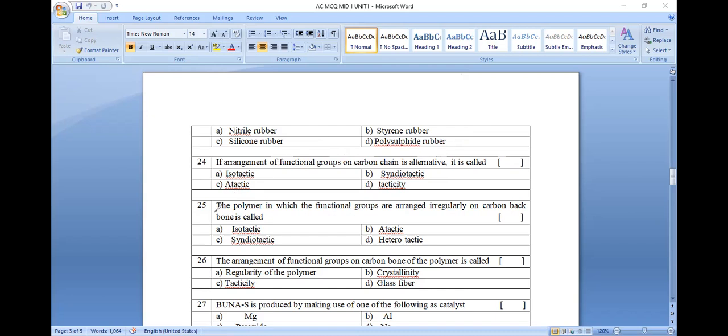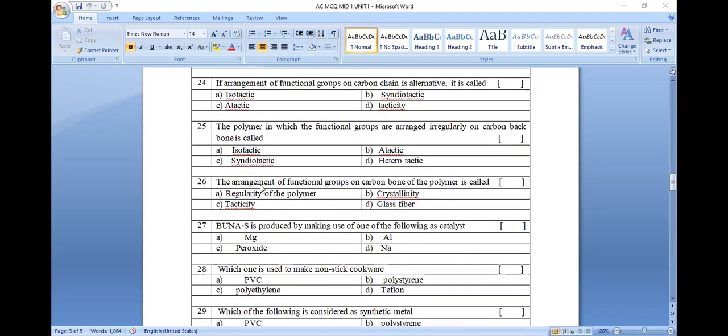Question number 25. The polymer in which functional groups are arranged in an irregular fashion. Functional groups arranged in an irregular fashion on the stereocarbon chain is known to be atactic. The polymer containing the functional group arrangement in a random fashion is what we call atactic. Next, the arrangement of functional groups on the carbon backbone of a polymer. The arrangement of functional groups on the carbon backbone is nothing but tacticity. The arrangement of functional groups at the stereocarbon chain is what we call tacticity.